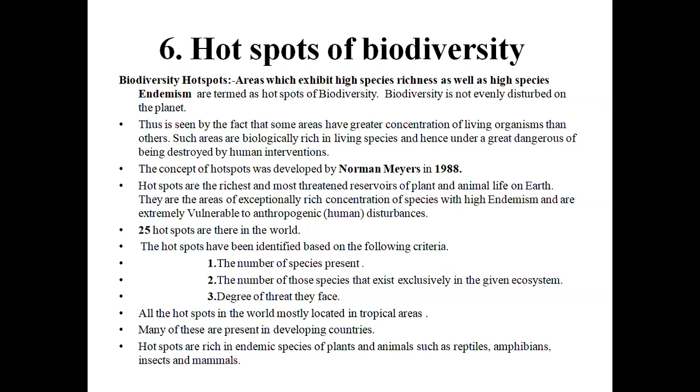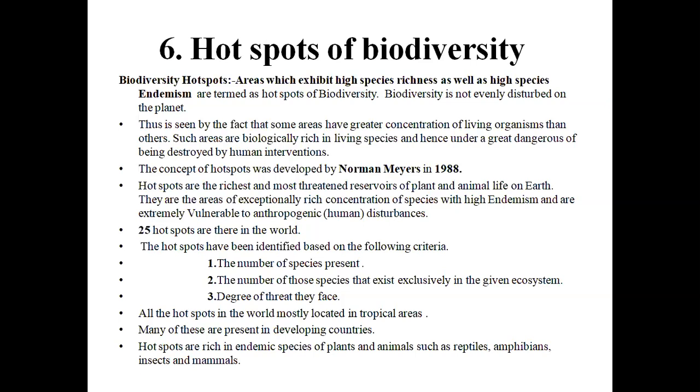The hotspots have been identified based on the following criteria. The number of species which are present in that particular area is one criterion. The next point is the number of those species that exist exclusively in the given ecosystem, that means whatever species are present in the area should be in that particular region only.